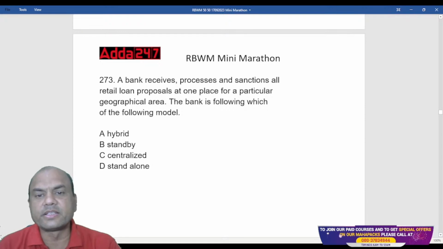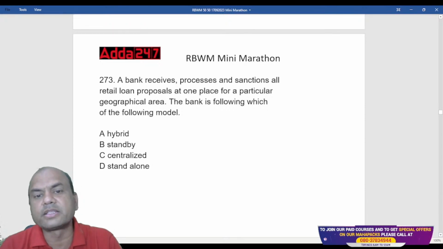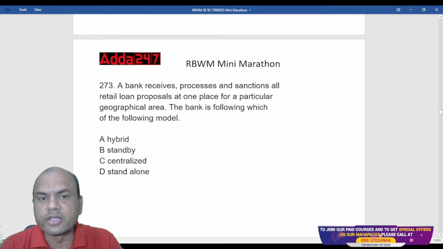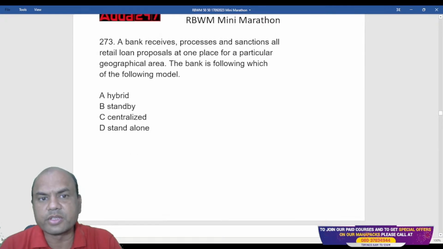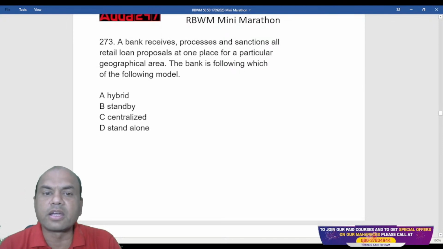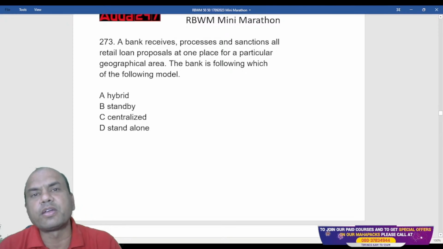A bank receives, processes, and sanctions all the retail loan proposals at one place for a particular geographic area. So this model is called as what? Means there are 5 branches.